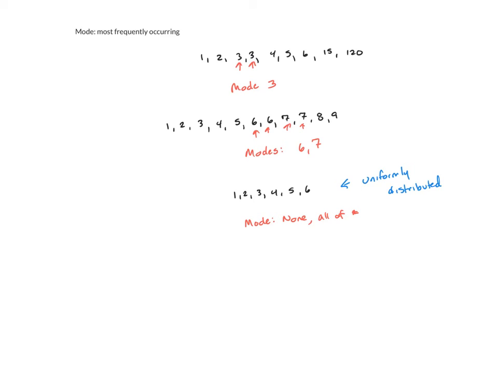So once again, mode, most frequently occurring. If we have multiple, that's okay. We can also say, well, there's none or they're all modes if we have each value recurring exactly the same amount of times, in which case our data is uniformly distributed.